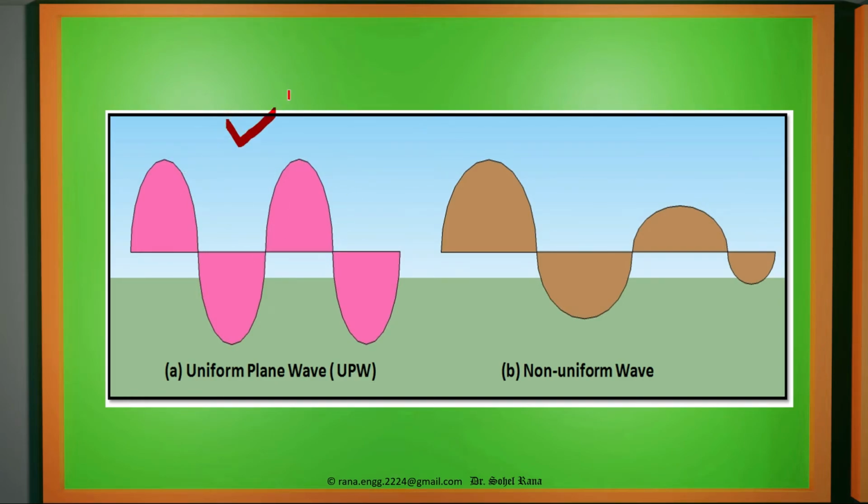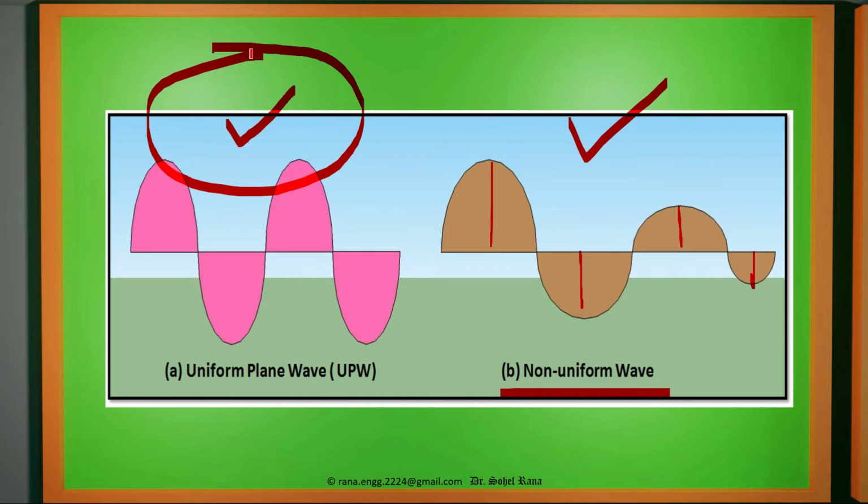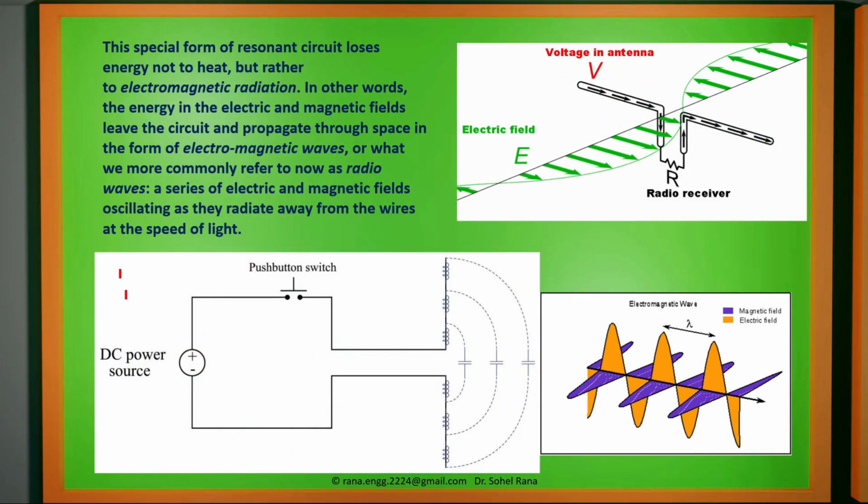Normally when we consider a vacuum, or for mathematical purposes, we always consider the uniform plane wave. But what will be the practical wave? The practical wave will be non-uniform. With respect to time and distance, the amplitude of this particular wave will decrease continuously. So this is the practical wave. But for mathematical purposes, we consider the ideal wave, where we consider the uniform plane wave. It is called UPW. So these uniform plane waves are considered for study purposes.